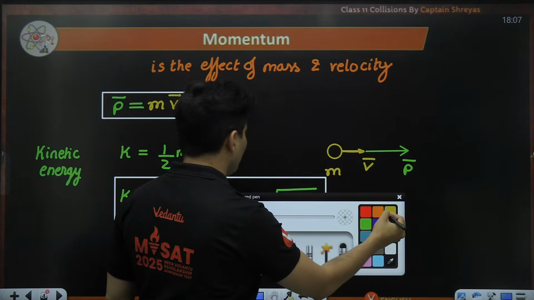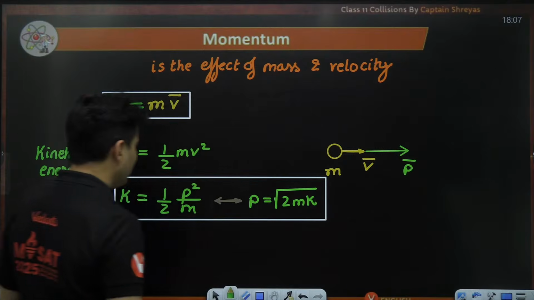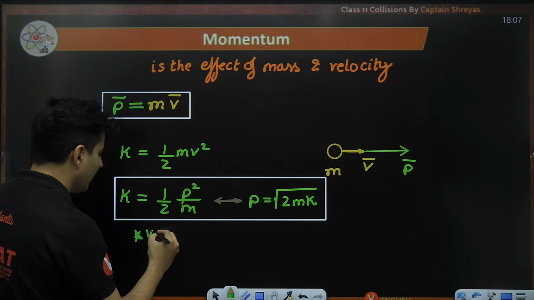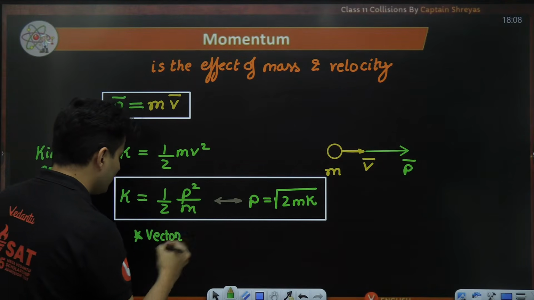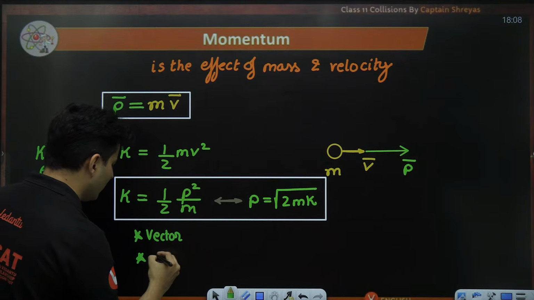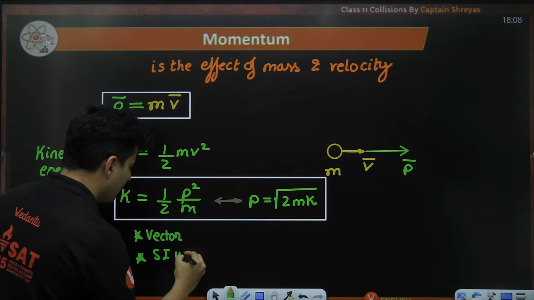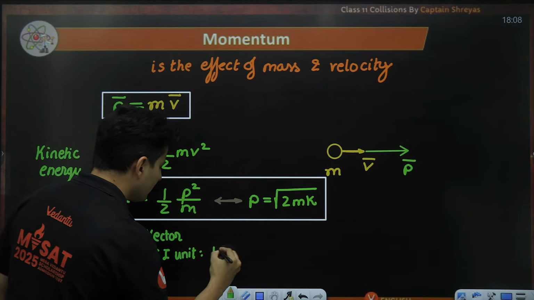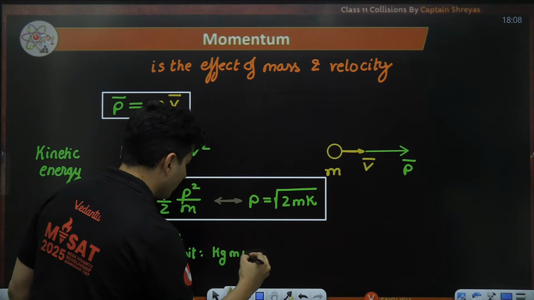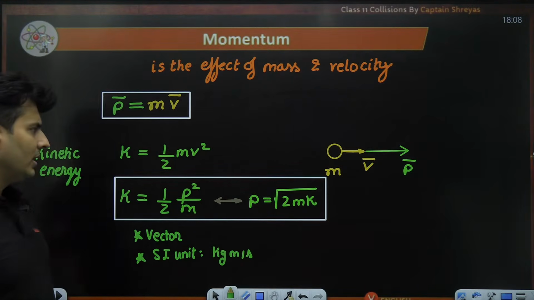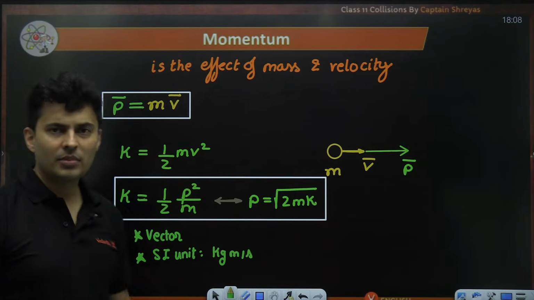Some of you are also wondering whether it is a vector quantity or a scalar quantity. Obviously, it's a vector quantity in the direction of velocity, and the SI unit is kg meter per second. Okay, SI unit is kg meter per second, standard.